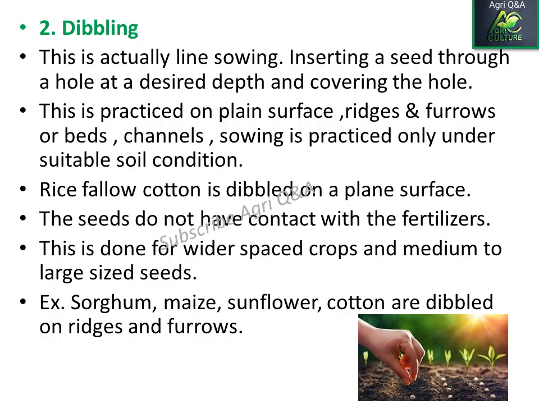Rice fallow cotton is dibbled on the plain surface. The seeds do not have contact with the fertilizers. This is done for wider spaced crops and medium to large sized crops. Example: sorghum, maize, sunflower, and cotton are dibbled on the ridges and furrows.